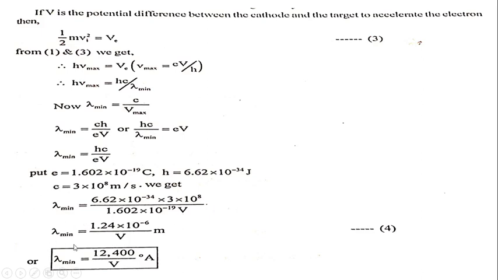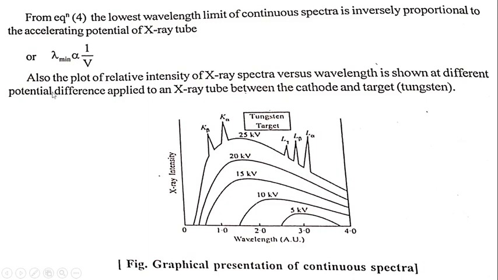So lambda minimum equals 1.24 into 10 raised to minus 6 upon V, and therefore lambda minimum equals 12,400 upon V angstrom. From this equation, the lowest wavelength limit of continuous spectra is inversely proportional to the accelerating potential V of the X-ray tube.